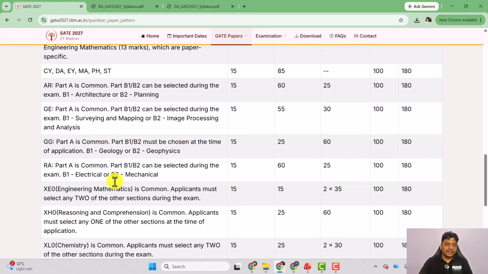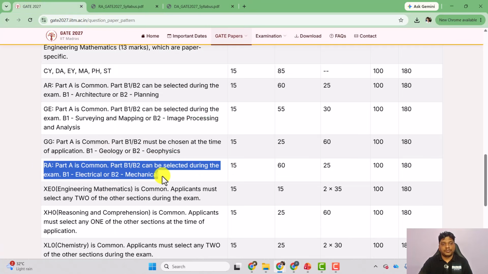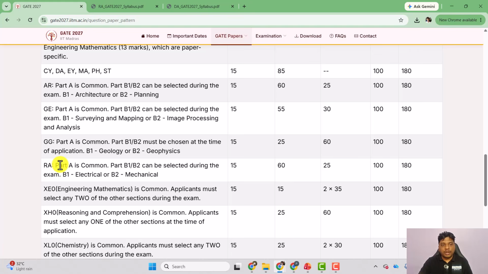Now look at the paper pattern here. Part A is common for everyone. Those who are applying for RA, this syllabus will be common for everyone. Then we have part B1 and B2. Part B1 and B2 can be selected during the exam. B1 is electrical or B2 mechanical. It depends on you. You can select electrical, or you can select mechanical.